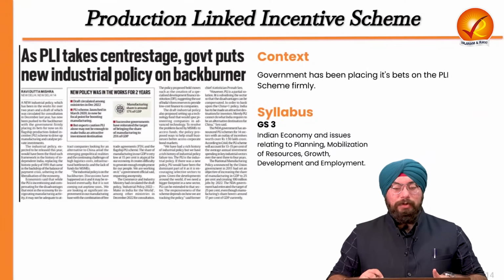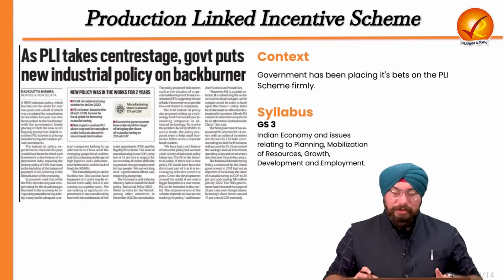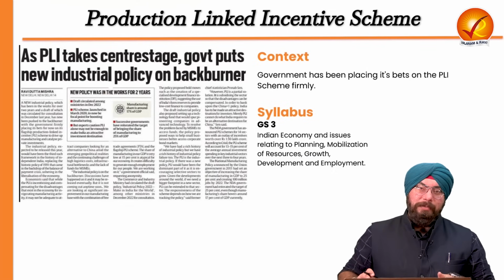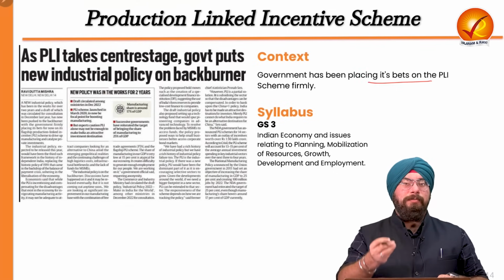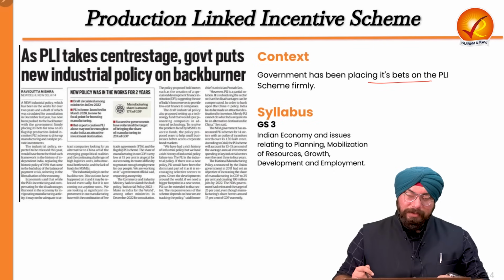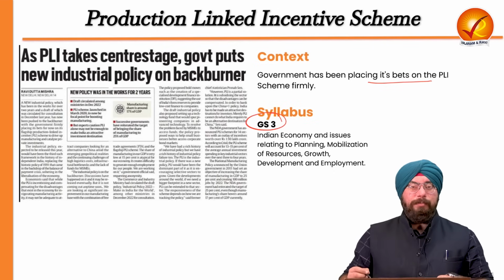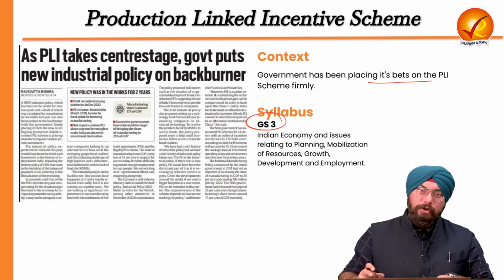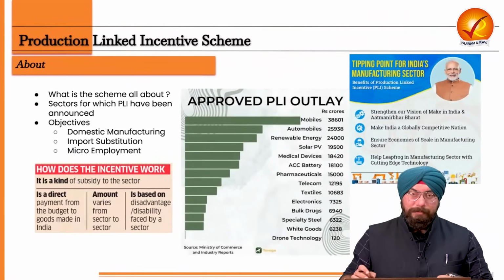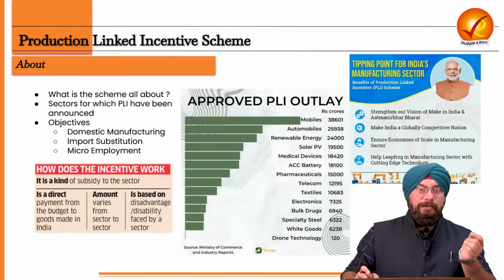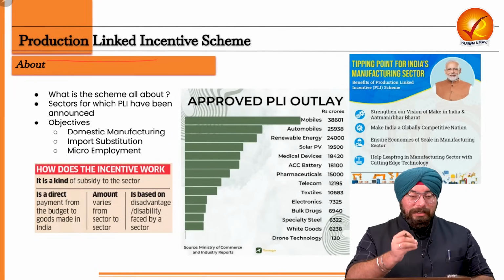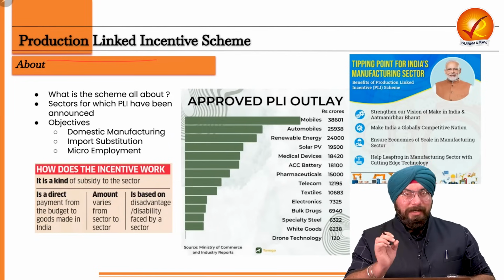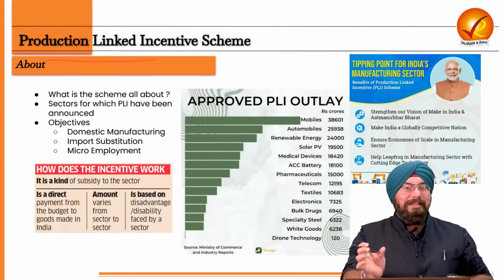Now coming to the next topic. The topic is related to the production-linked incentive scheme of the Government of India. Now, the government has been placing its bet on the PLI scheme even more in the last few months, right? Why is it important? For your GS paper 3, Indian economy section, this production-linked incentive scheme is very, very important. So first we need to understand what this production-linked incentive scheme is. See this name very properly: production-linked incentive.